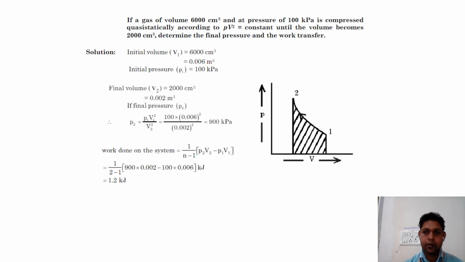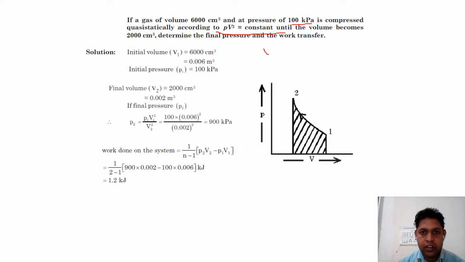Our next problem is: a gas of volume 6,000 centimeter cube at a pressure of 0.1 kilopascal is compressed statically according to PV squared equal to constant until the volume becomes 2000 centimeter cube.